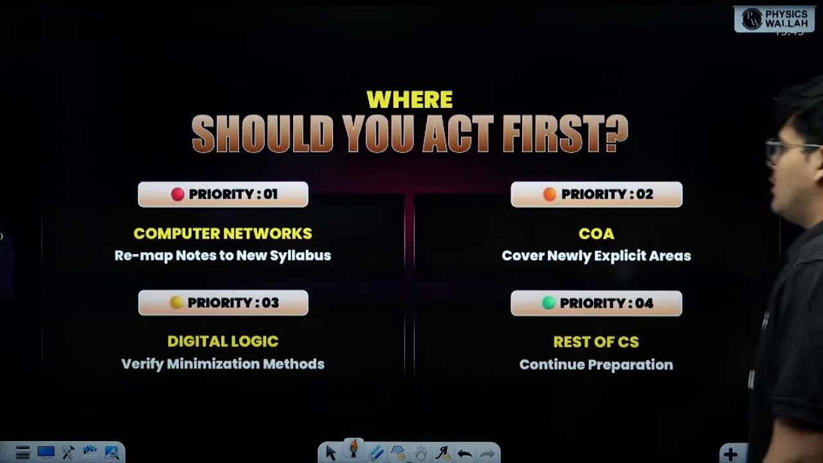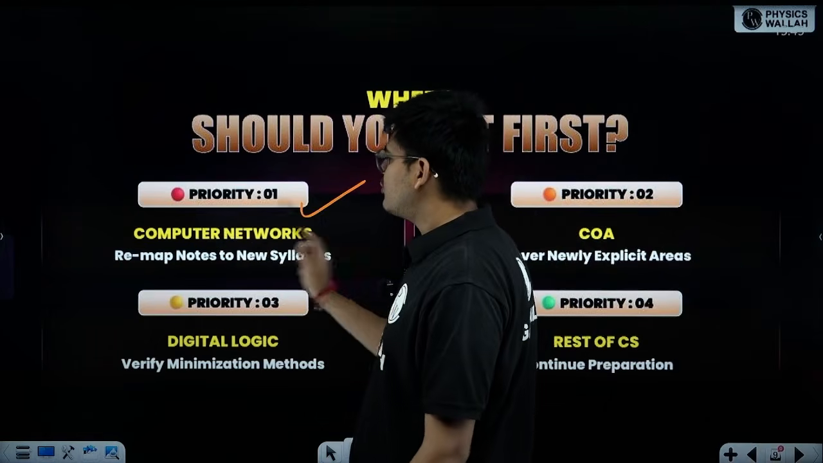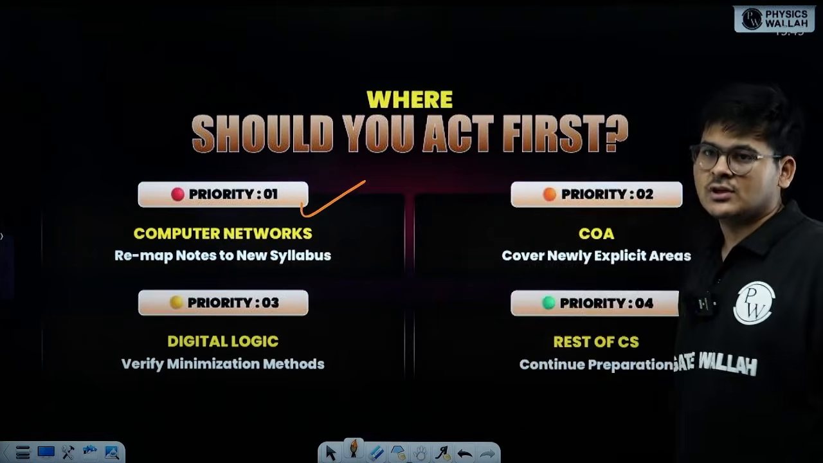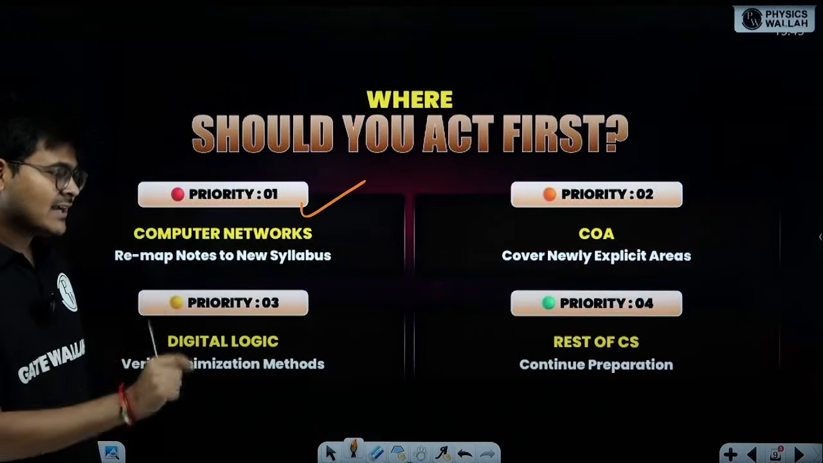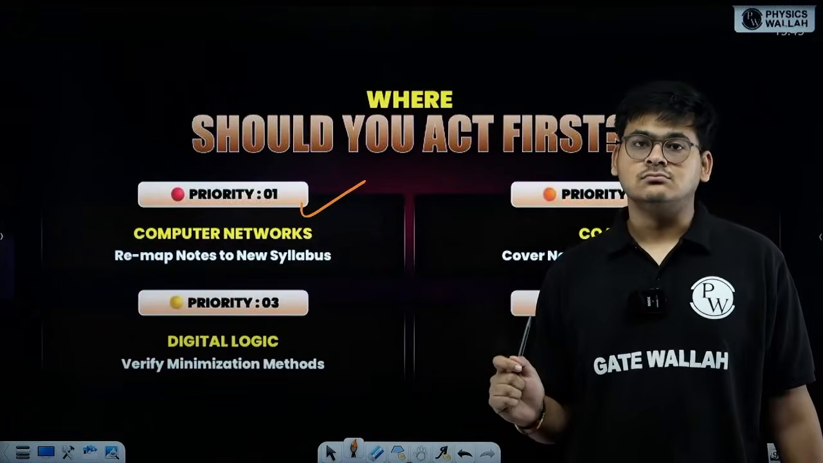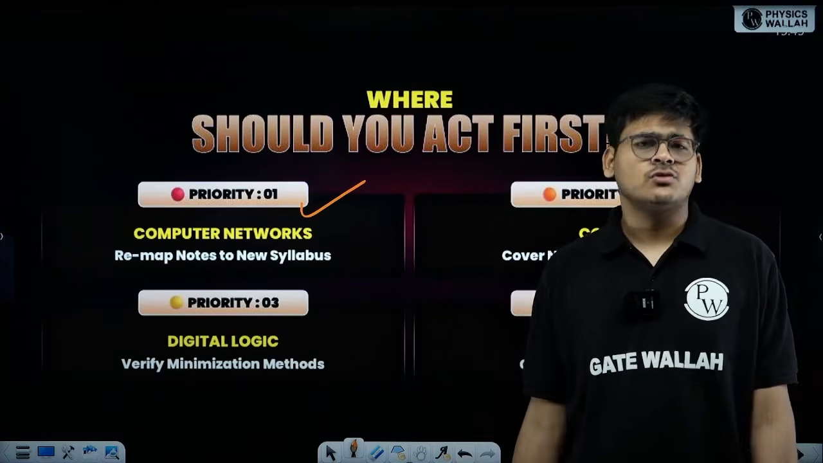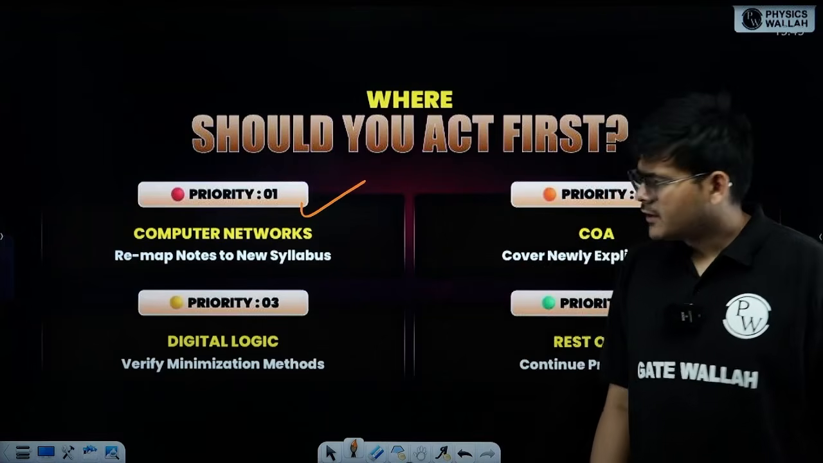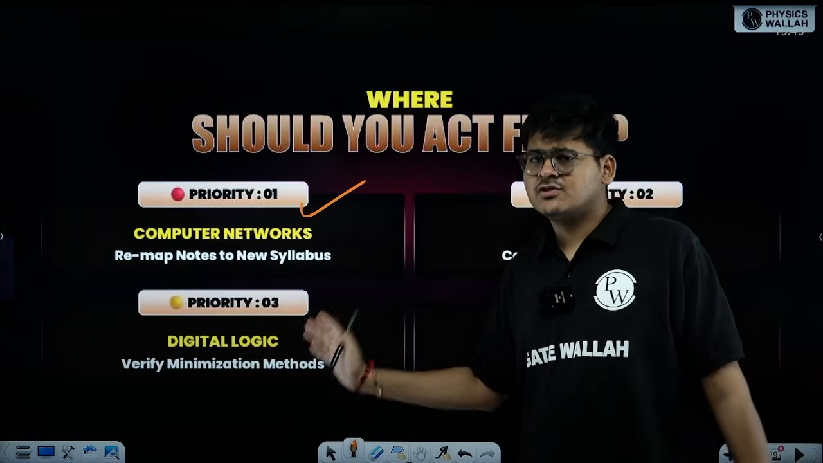Now where should you act first? Priority 1, computer networks. Remap notes to the new syllabus. Why is computer networks the first priority? Because it has the highest number of additions or removals, and it is slightly advanced compared to the other 2 subjects where changes have been made. So I believe this should be your first priority.